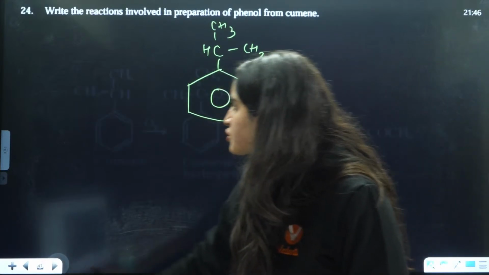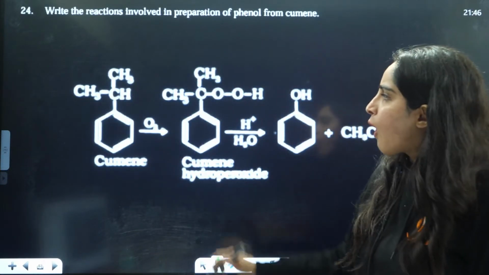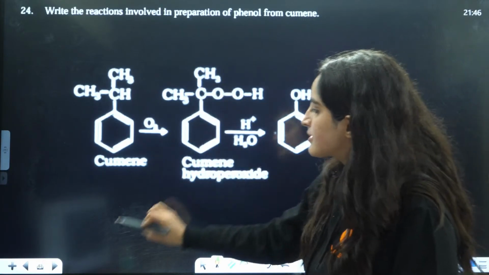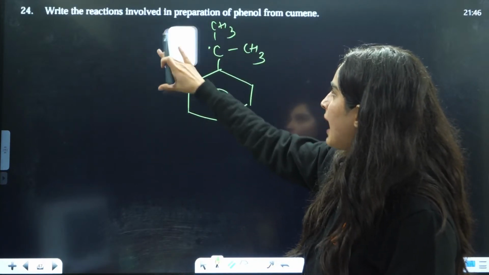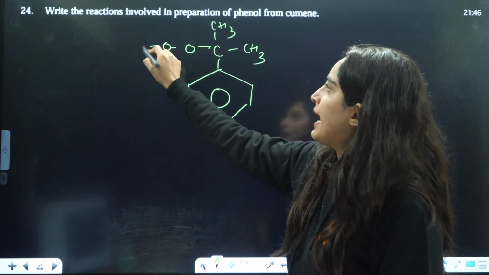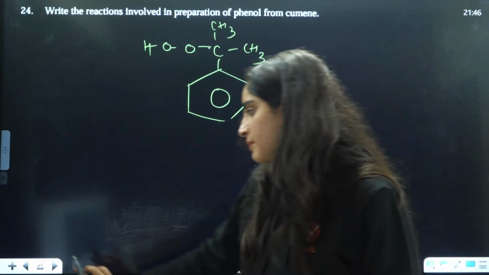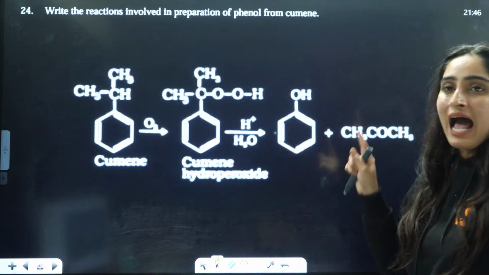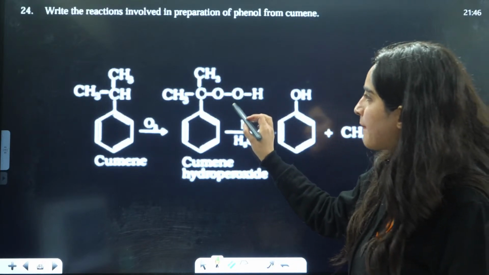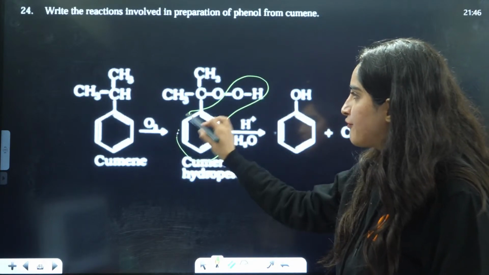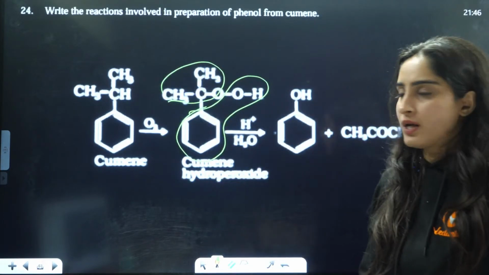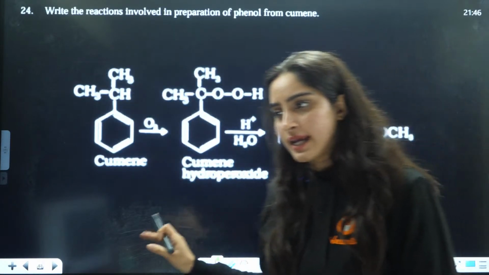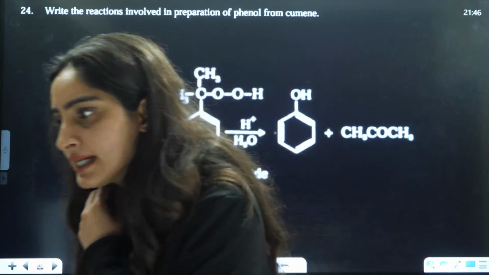So on adding oxygen to cumene, what will happen? A peroxide linkage will be formed. That means instead of this H, you will have OOH over here. A peroxide linkage will be present after reacting cumene with oxygen. After doing the acidic hydrolysis, you will have two things: from here you will have phenol and here you will have acetone. So in the end, phenol and acetone will be formed.